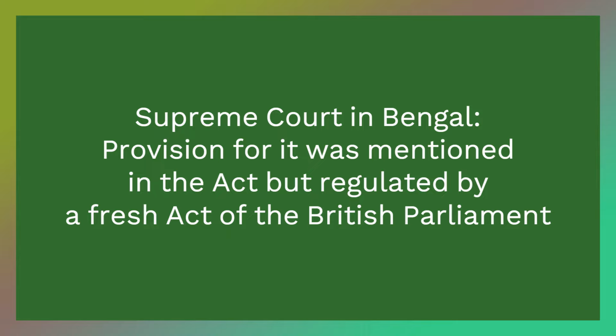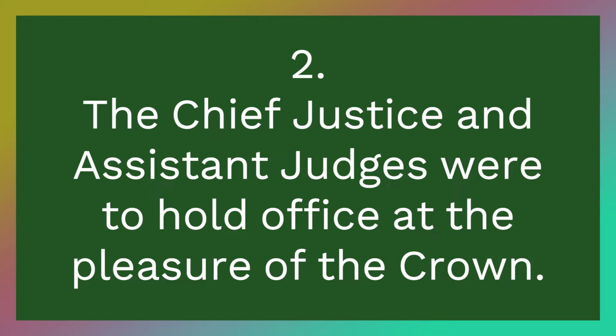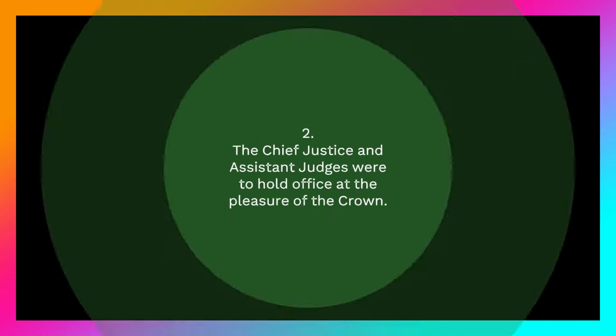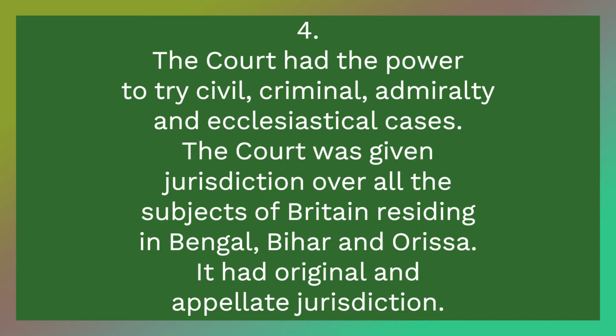Supreme Court in Bengal. Provision for it was mentioned in the Act, but regulated by a fresh Act of the British Parliament. 1. The Regulating Act made provision for setting up a Supreme Court in Calcutta. By Charter of 29th March 1774, 3 assistant judges were attached to the Chief Justice and his court was established. 2. The Chief Justice and assistant judges were to hold office at the pleasure of the Crown. 3. Their salary was fixed at £8,000 for the Chief Justice and £6,000 for the assistant judges annually. 4. The court had the power to try civil, criminal, admiralty and ecclesiastical cases. The court was given jurisdiction over all the subjects of Britain residing in Bengal, Bihar and Odisha. It had original and appellate jurisdiction.